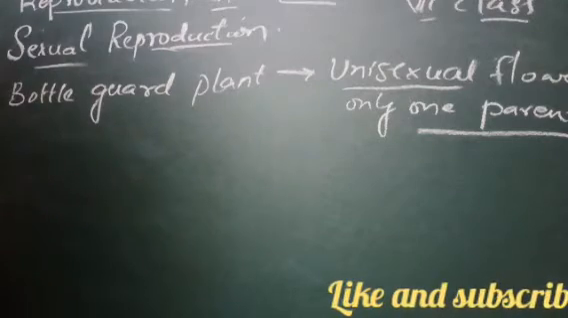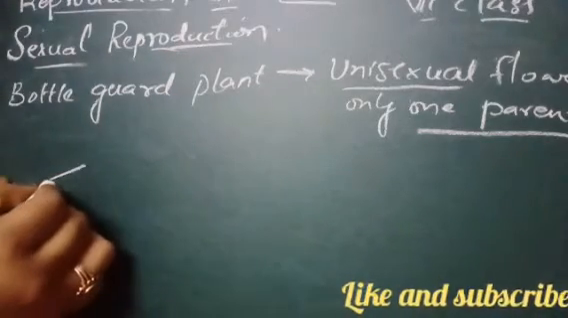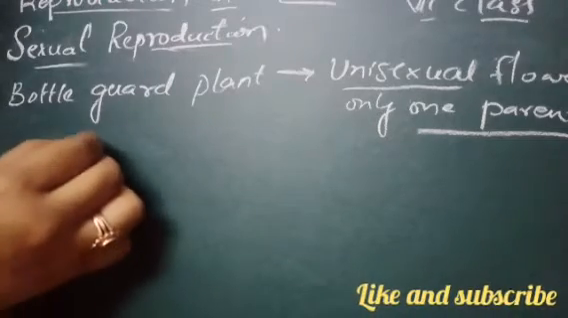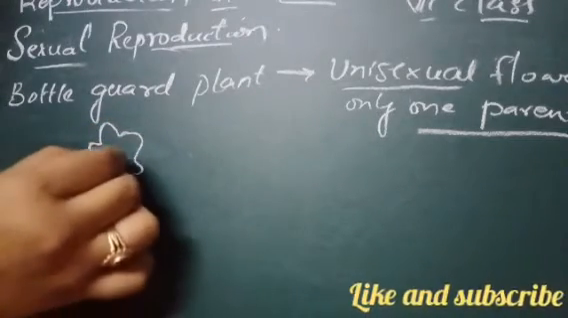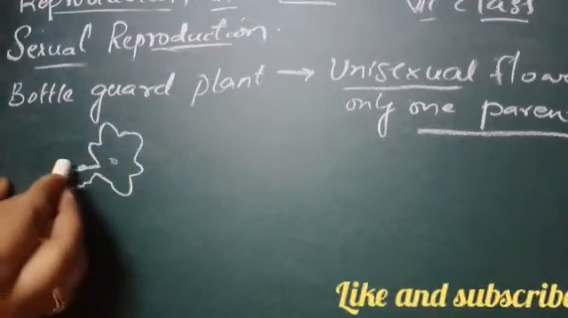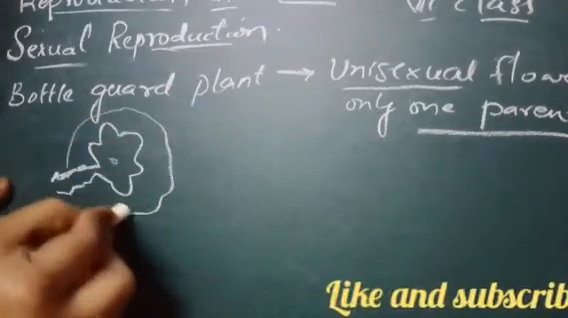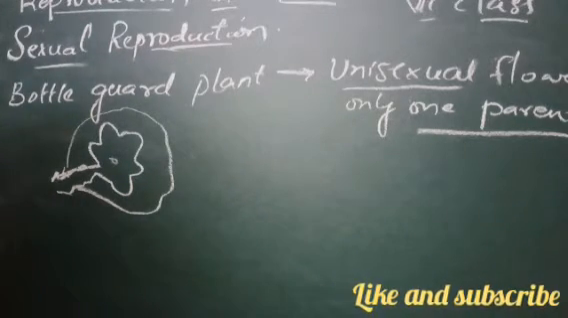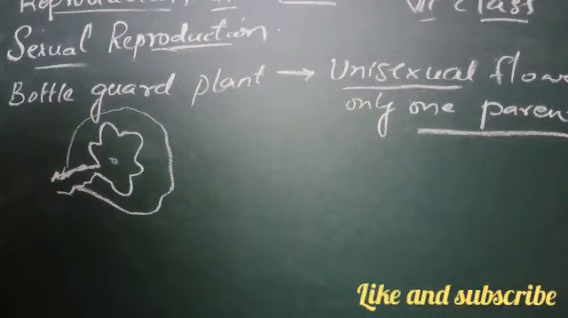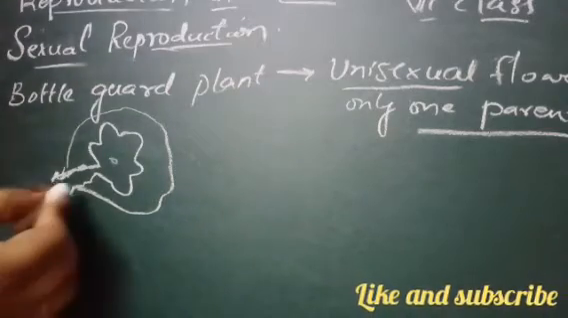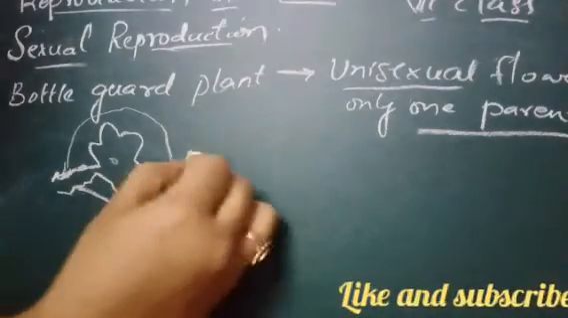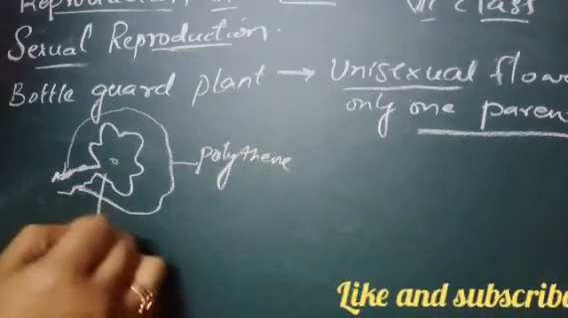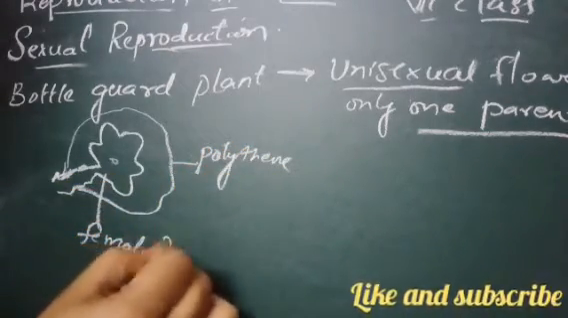polythene bag. Suppose this is the female flower, the female flower of the bottle gourd. So what we are doing, we are covering this with a polythene bag. We will cover the female flower with the polythene bag, loosely tying the bag on the stalk. So this is the polythene bag and we are tying it to the female flower.